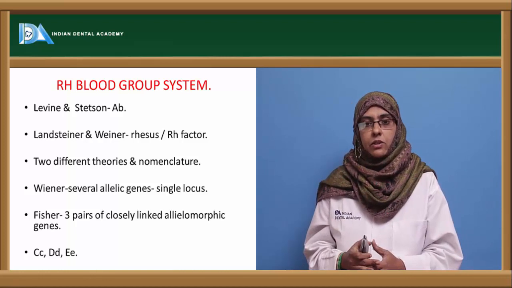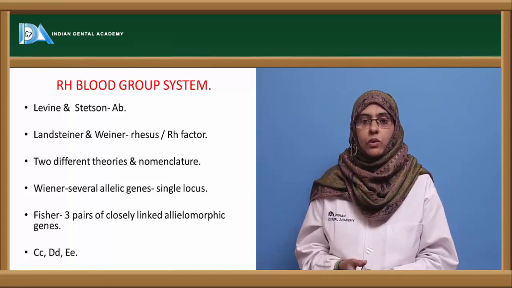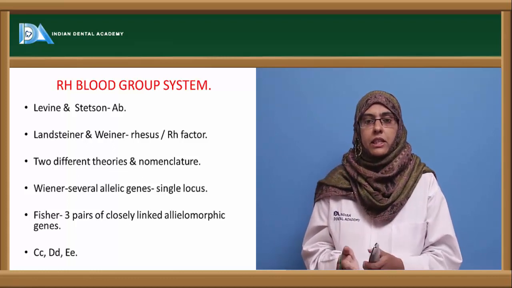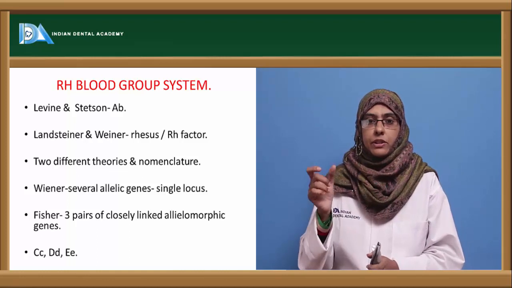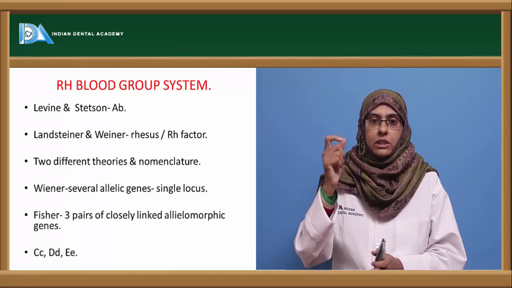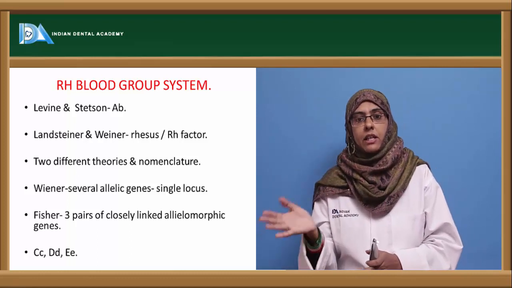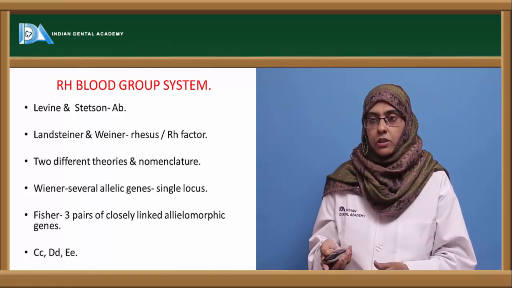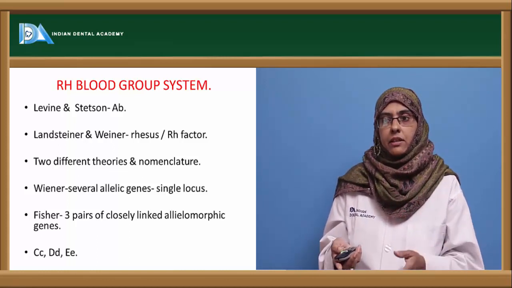Next, Fisher said that Rh antigens are expressed by three pairs of closely linked allelomorphic genes, that is Cc, Dd and Ee, and each individual possesses one pair of these and produces a corresponding antigen that can be easily detected with the corresponding antibody. So two theories of Rh production were given by Wiener and Fisher.